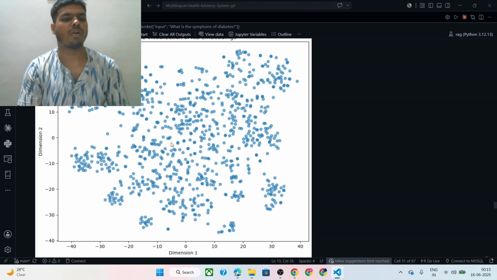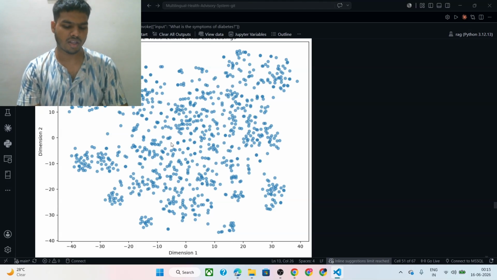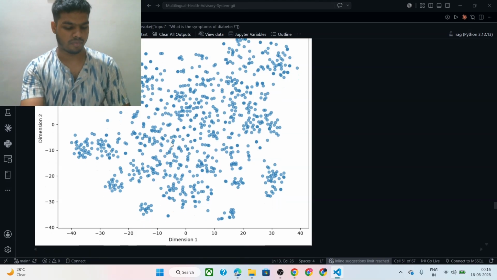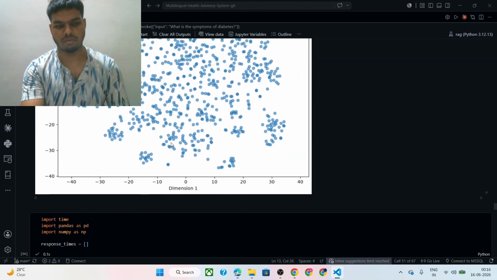Vector embeddings, as we know, live in high dimensional vector spaces, and the points that are closer show high similarity, and the points that are far apart show dissimilarity or different topics here. So the visualization of this t-SNE validates that the embedding model is perceiving semantic relations among health documents, enabling effective similarity based retrieval.